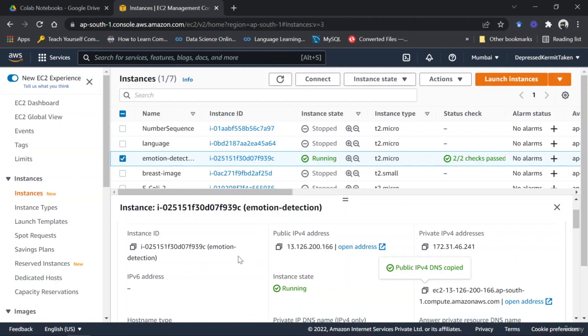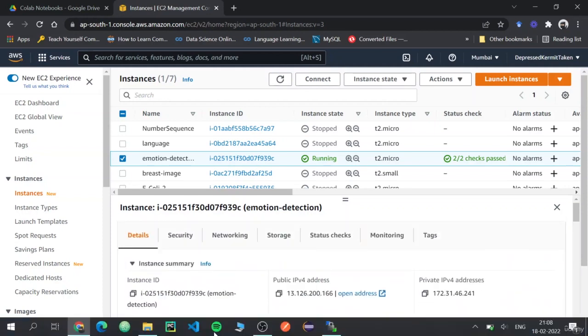The other thing WinSCP requires along with your DNS or host name is the PPK file that we have just created, and it asks for another piece of information, which is the username. If you're using the Ubuntu AMI, by default the username is Ubuntu itself.